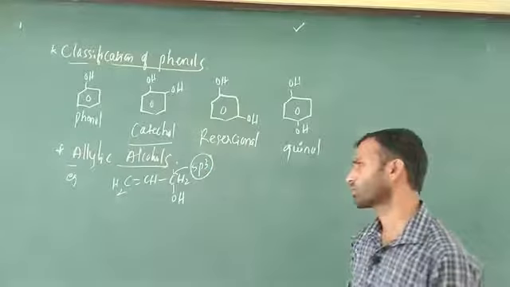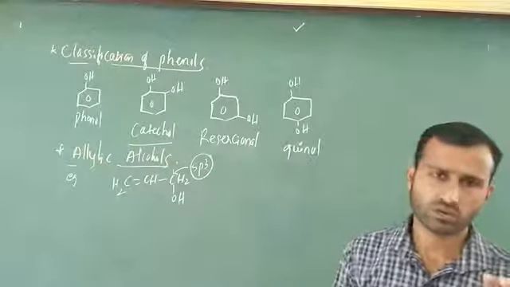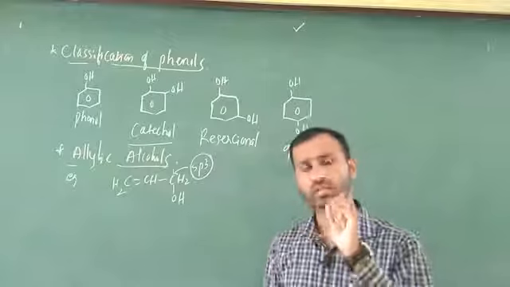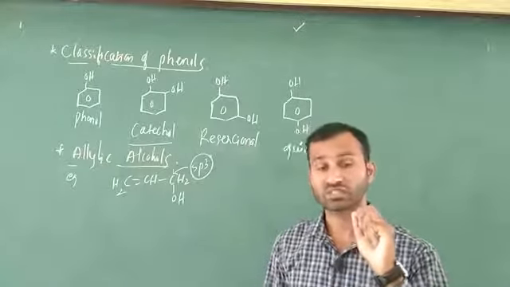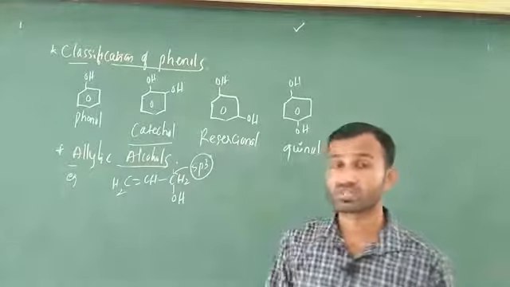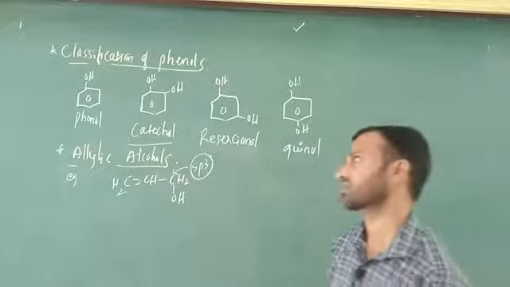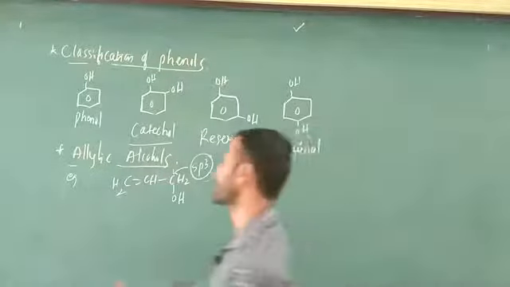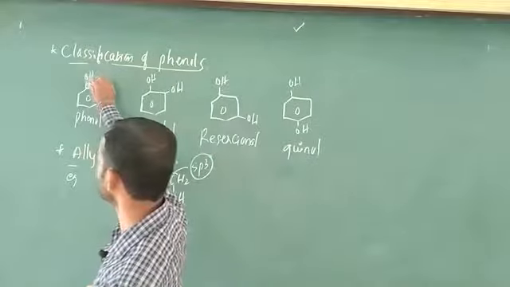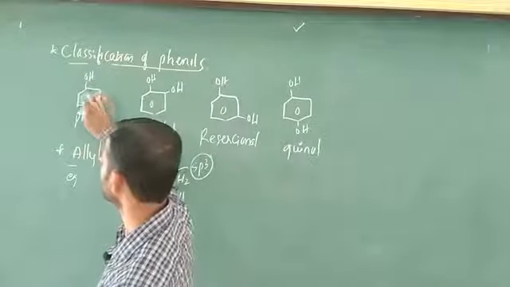One more important point: in alcohols, the OH group is directly attached to an sp3 hybridized carbon atom, but in phenols it is not like that. The OH group is directly attached to an sp2 hybridized carbon atom. That point is also most important, so bear it in mind. Here, I am going to write a double bond.